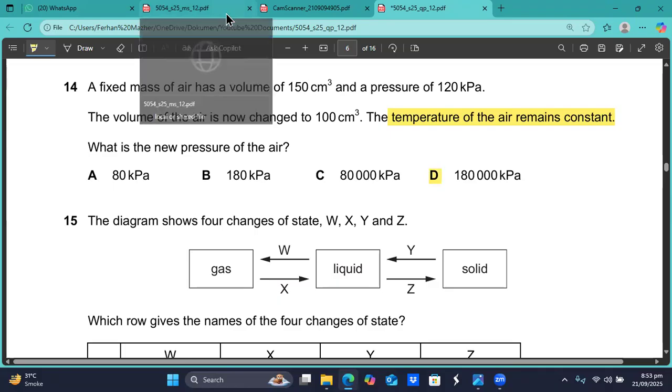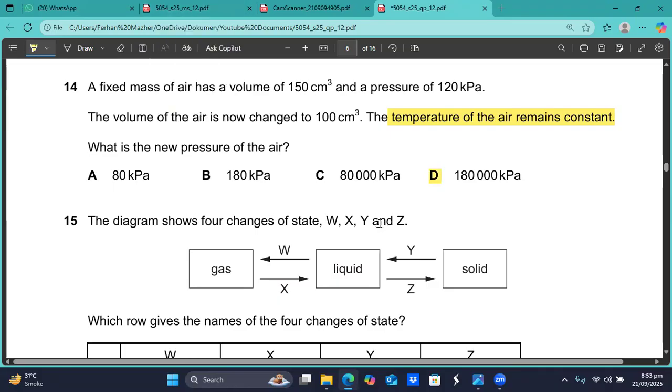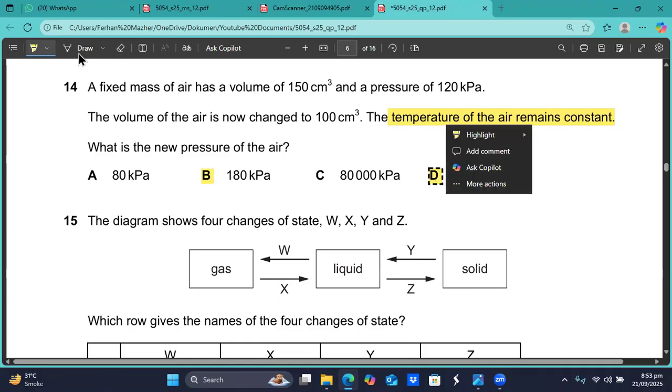Question number 14. Sorry, this is not the option, sir. 180 kilopascal is here. This is wrong. This is not the answer. Let me.